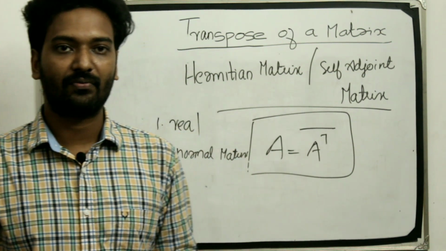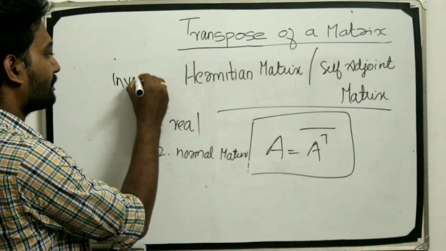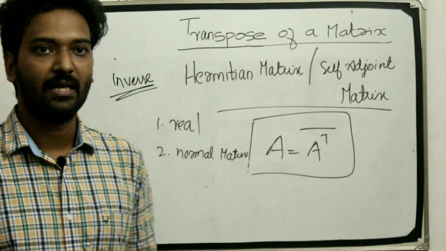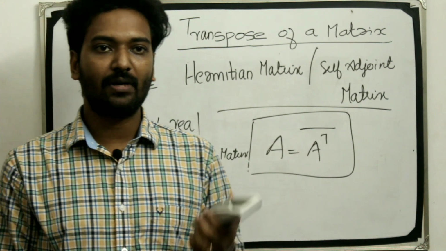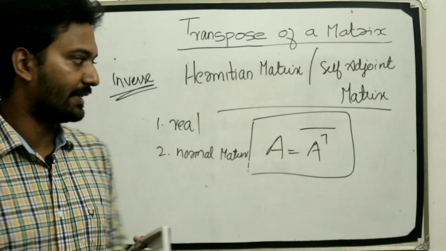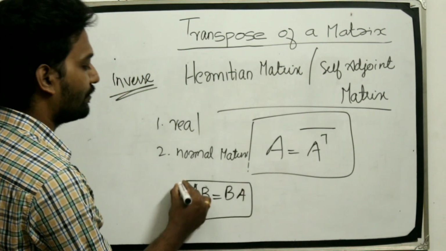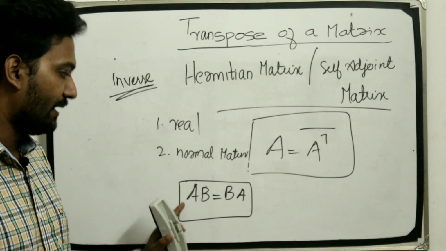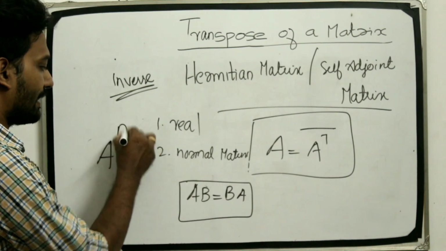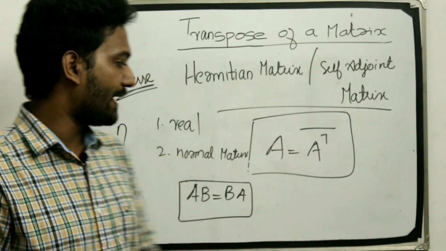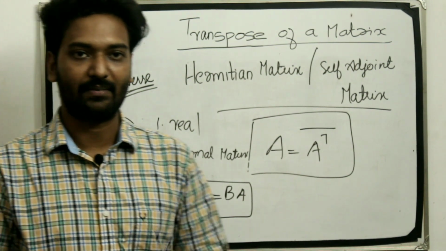The inverse of an invertible Hermitian matrix is Hermitian. The product of any two Hermitian matrices A and B is Hermitian if AB is equal to BA. A raised to n is Hermitian if A is Hermitian.